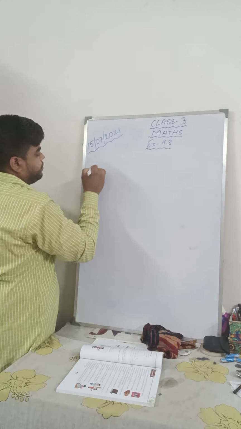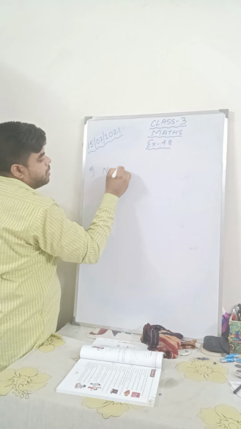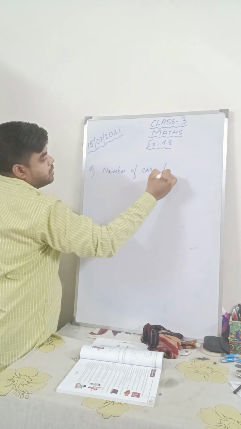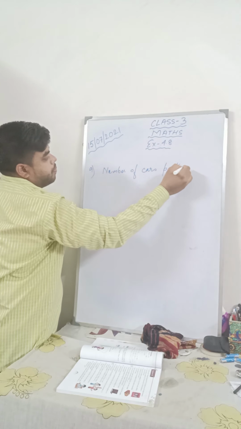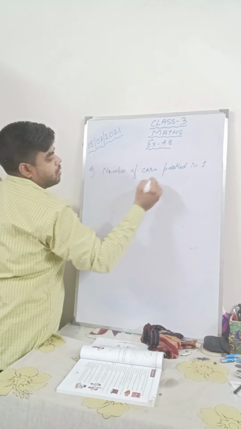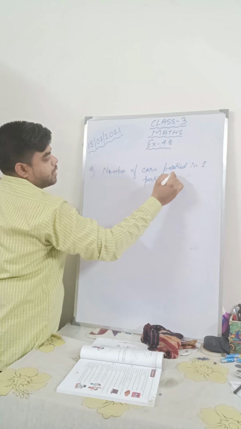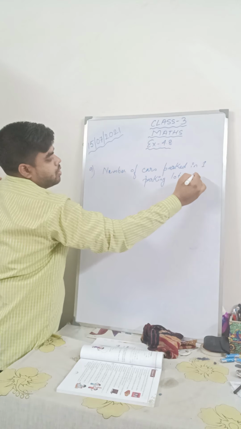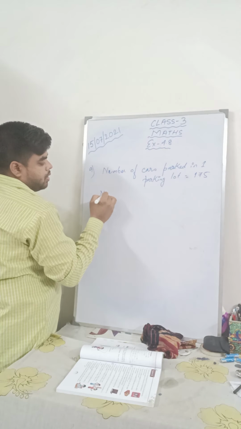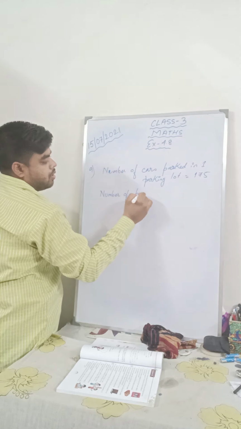Let us write number of cars parked in one parking lot is equal to 175. Number of parking lots.